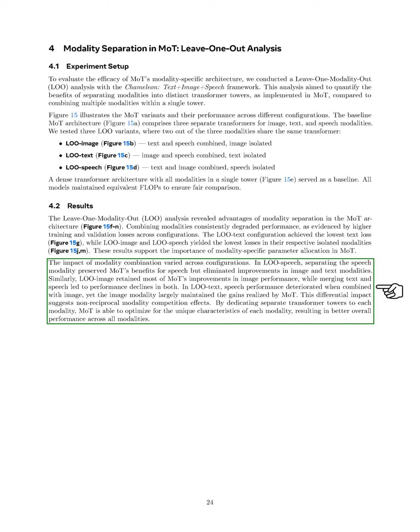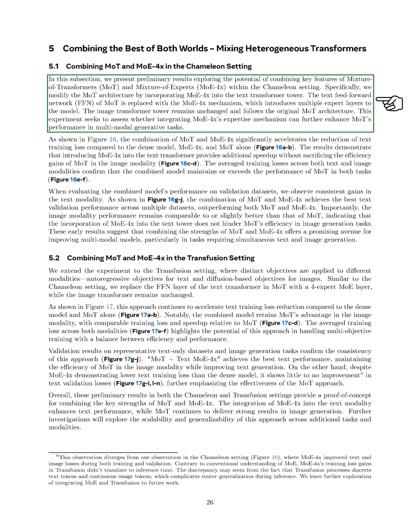By using separate transformer towers for each modality, Mo can better optimize for their unique characteristics, leading to improved overall performance. Next, we explored the combination of Mo and Mo4X in the chameleon setting. We modified the Mo architecture by integrating Mo4X into the text transformer tower, replacing the text feed-forward network with the Mo4X mechanism, while keeping the image transformer unchanged. Our goal was to see if this integration could enhance Mo's performance in multimodal tasks.